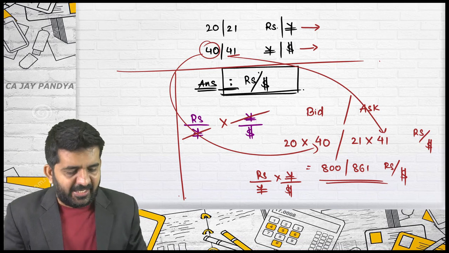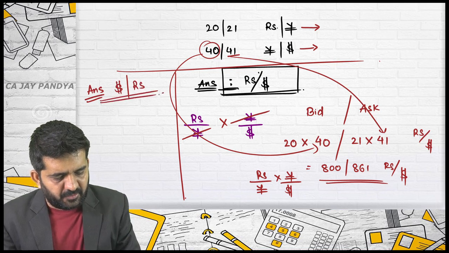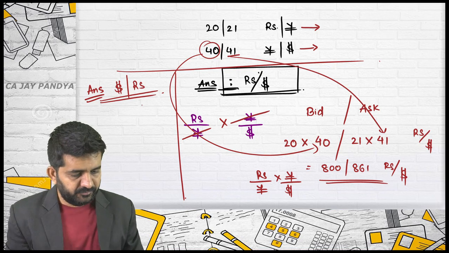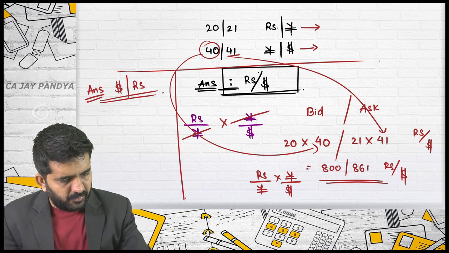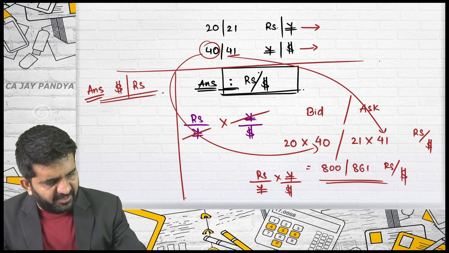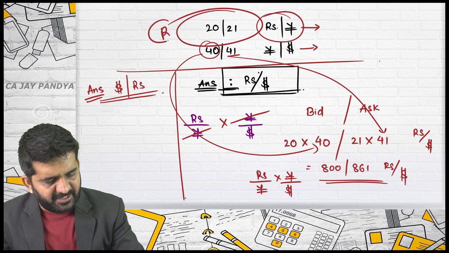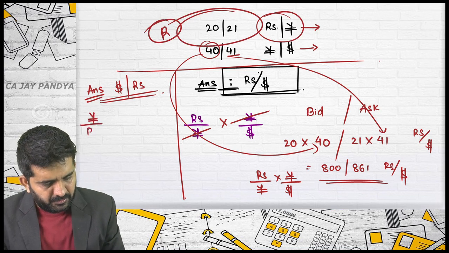In the same case, I want the answer of dollar per rupees, if you are comfortable. Then you have to reciprocate the first rate, that is rupees per yen. Alright, then which rate will you have if you reciprocate this? Yen per rupees.